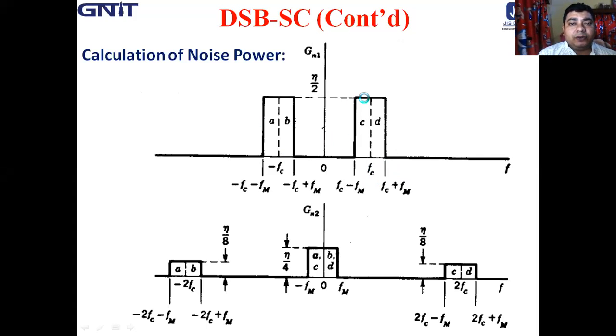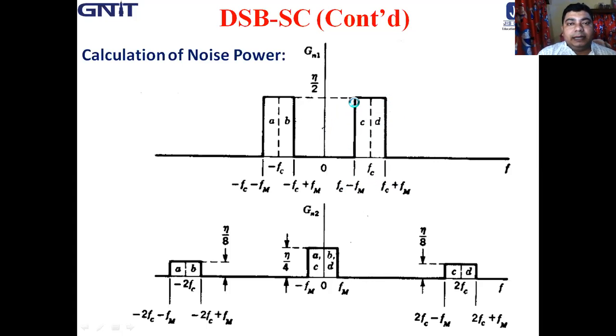So it passes only the signal. So the noise accumulated in Gn1 is like that, because we are considering only the noise inside the spectrum. The noise outside the spectrum is rejected.